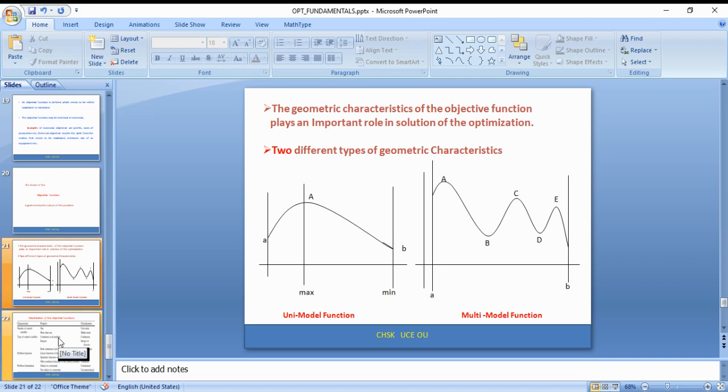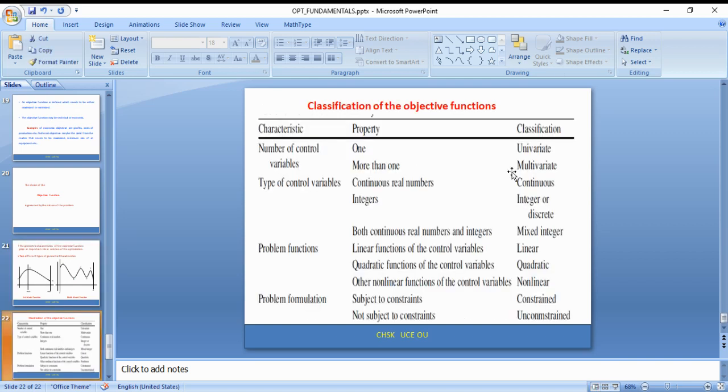Okay. Now, let us see a few more aspects about the broader classifications of these objective functions. Based on number of control variables: univariate, with one variable, and multivariate, with more than one variable. Based on the type of control variable: continuous, real numbers, integer. The classification is a continuous function, or an integer or discrete function.